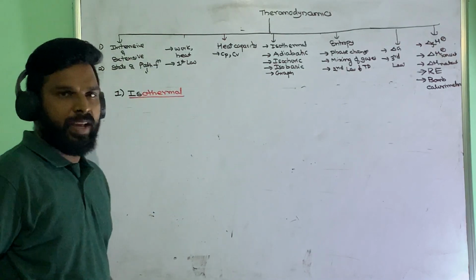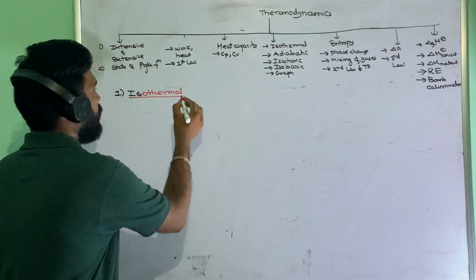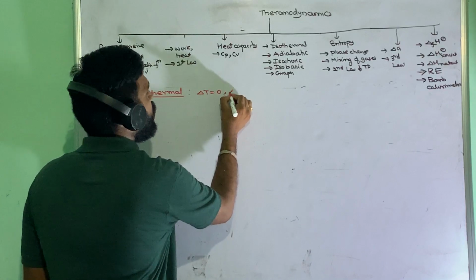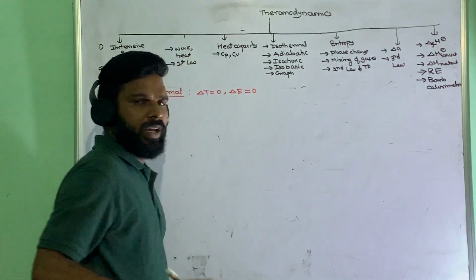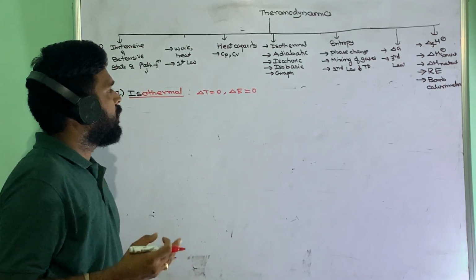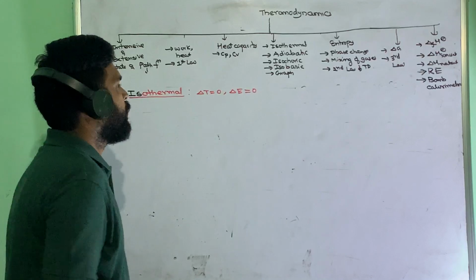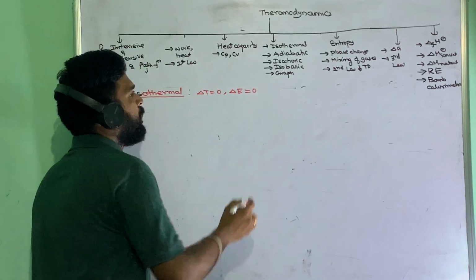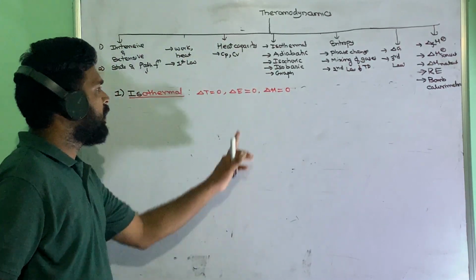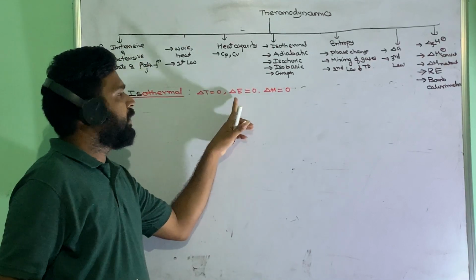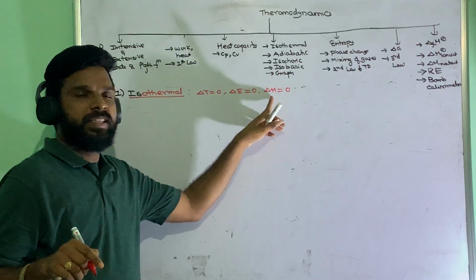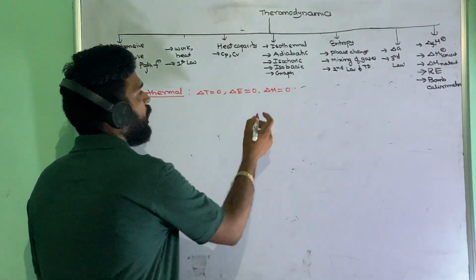Basically, whenever isothermal, that is constant temperature, is given, what things will be zero? Delta T equals 0, temperature constant, and delta E equals 0. Why is delta E equal to 0? For ideal gases, the internal energy is directly proportional to absolute temperature, so in that case it will be 0. Also delta H will be 0. You can express these two as delta E is equal to n C_V delta T, and delta H is n C_P delta T, and since delta T is 0, both are 0.